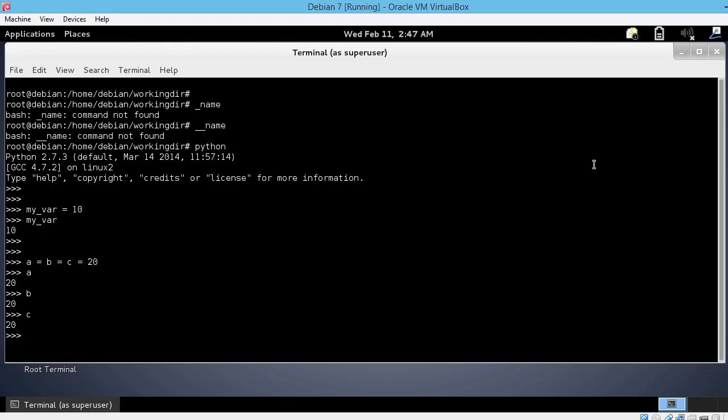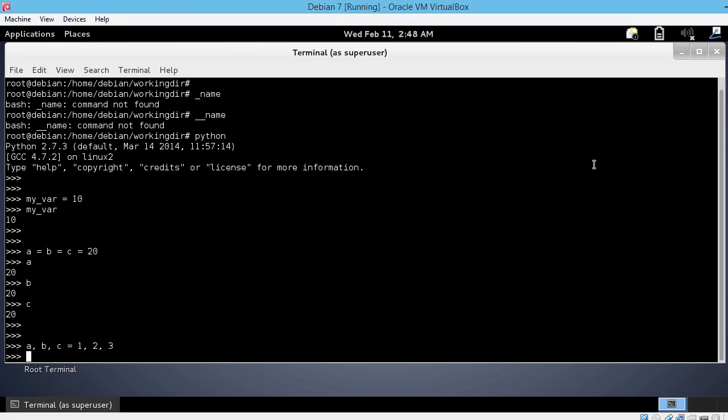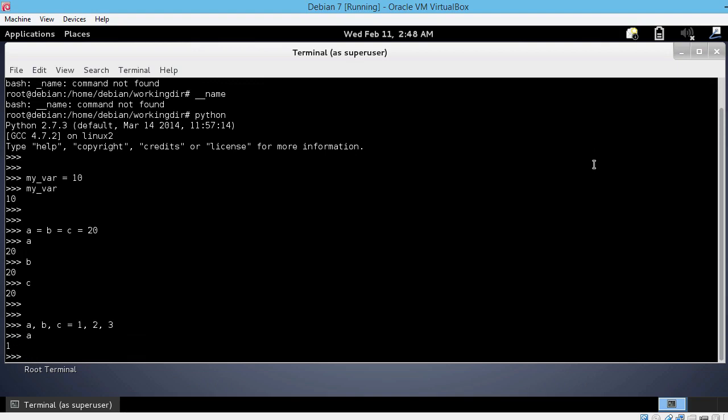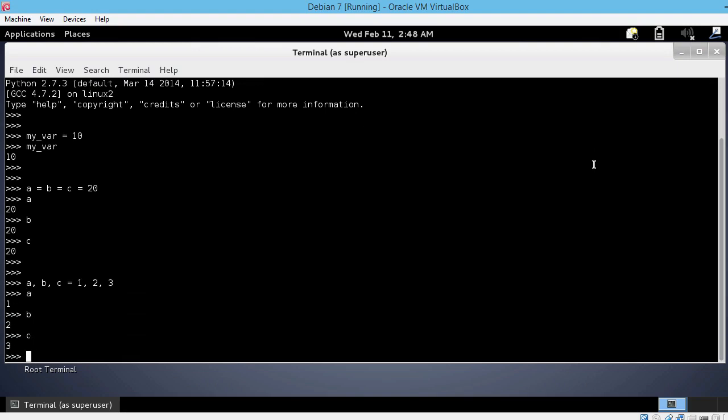Or you can assign a different value for each variable within the same line of code, like this. Let's use the same a, b, and c variables. a, b, and c separated by a comma equals 1, 2, and 3. The values should also be separated by commas. Now let's check. a is 1, b is 2, and c is 3. I think that's really cool and may come in handy someday.